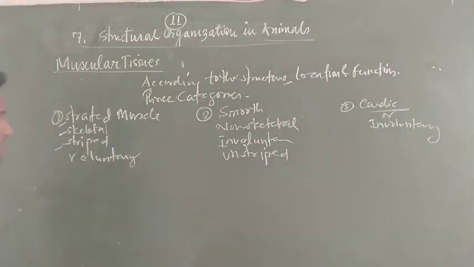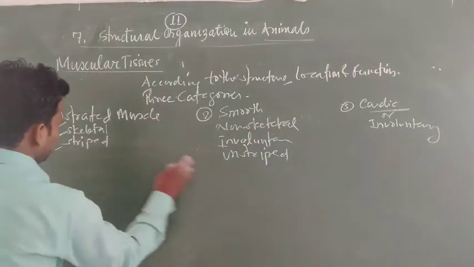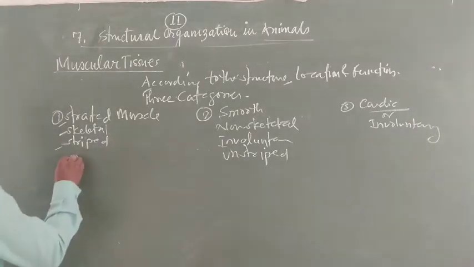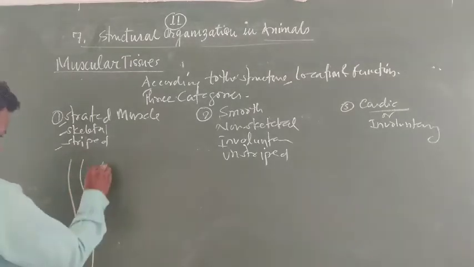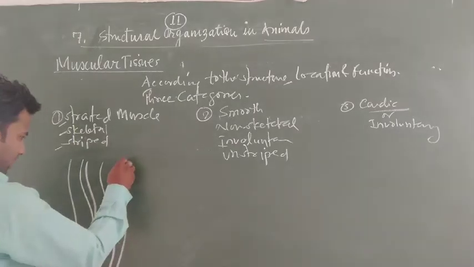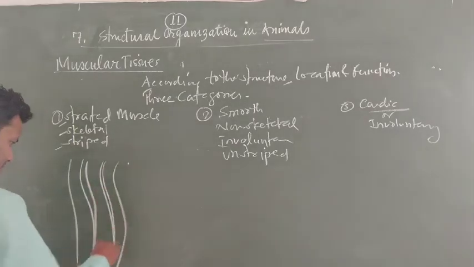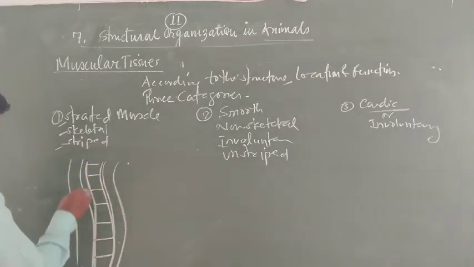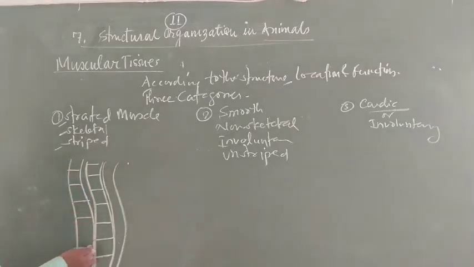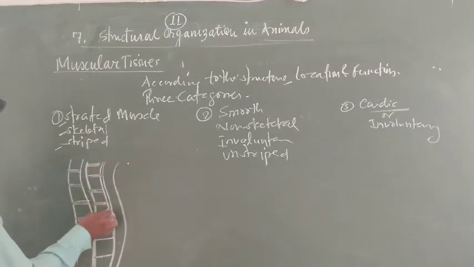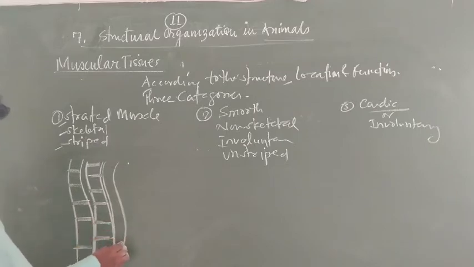What will be the shape of these types of muscles? Generally, the striated muscles have light as well as dark bands. This is the dark band, and the remaining portion of the muscle is called the light band.